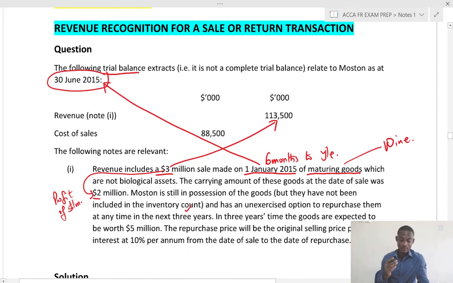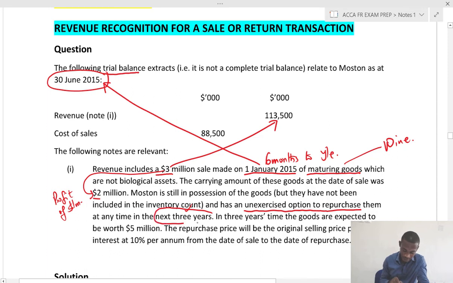So look at it. Mostel is a company selling maturing inventory, and often these arrangements can be between the entity and their bank or another financing house. So here, Mostel sold these maturing goods for revenue of 3 million and is still keeping the goods or the inventory, and has an unexpired option to repurchase them at any time in the next 3 years.